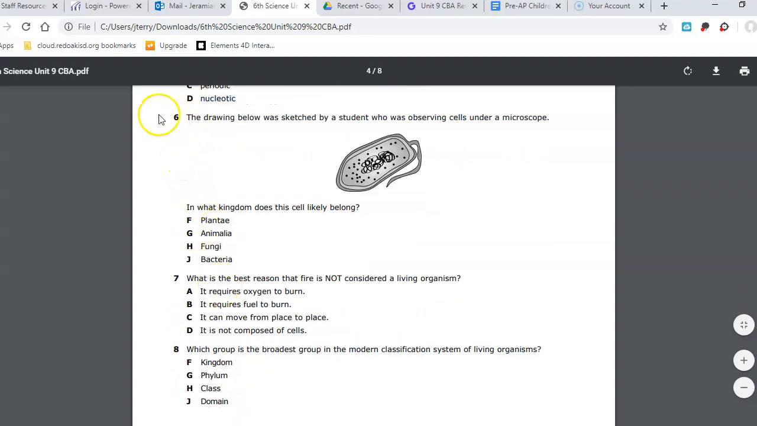Question 6. The drawing below was sketched by a student who was observing cells under a microscope. This is their drawing. In what kingdom does this cell likely belong? Is it F, plantae, G, animalia, H, fungi, or J, bacteria?